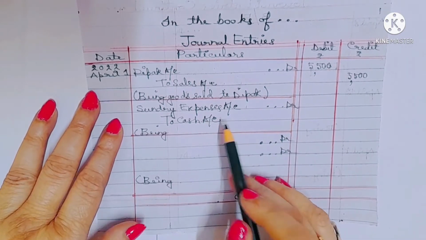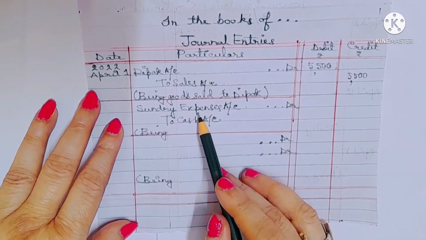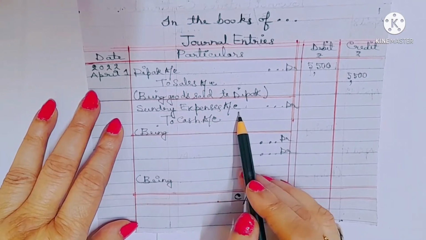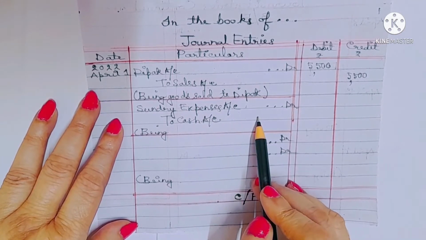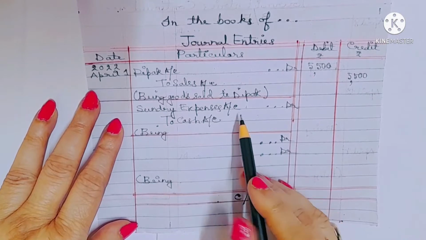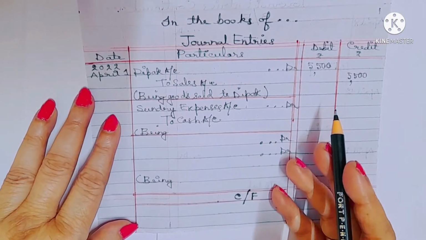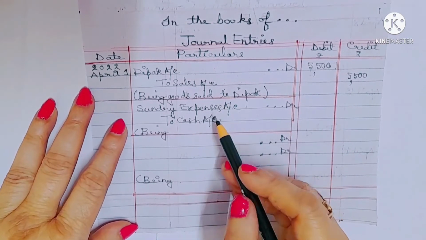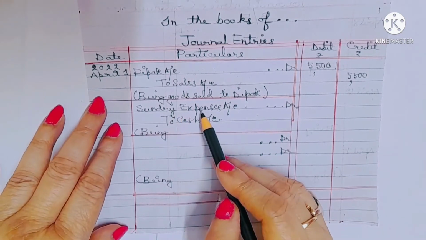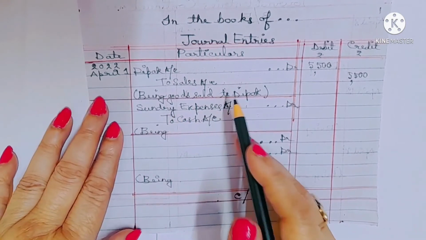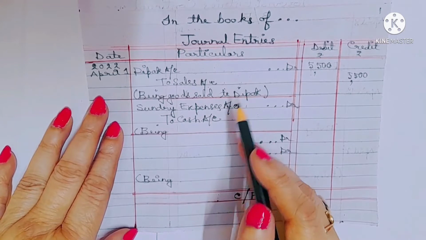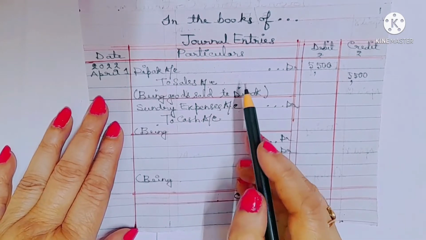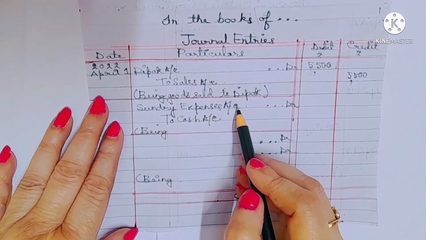To cash account কেন? Just because when you're paying for sundry expenses, cash goes out. Cash account falls under real account. According to real account, what goes out is credit. Let me repeat. Sundry expenses মানে কি? This is an expense, এটা একটা expense business এর জন্য. Sundry expenses আমরা always জানি falls under nominal account. According to nominal account কি হয়?